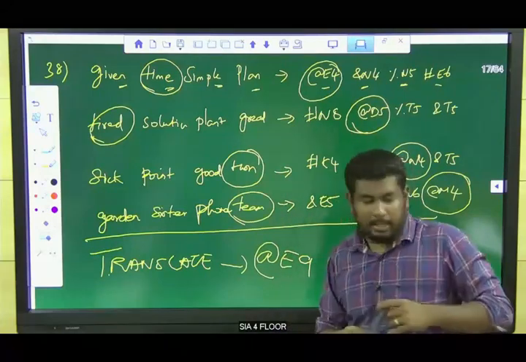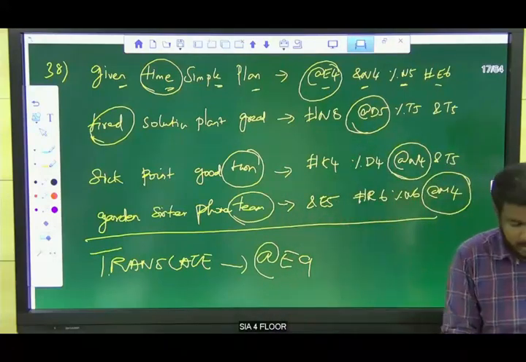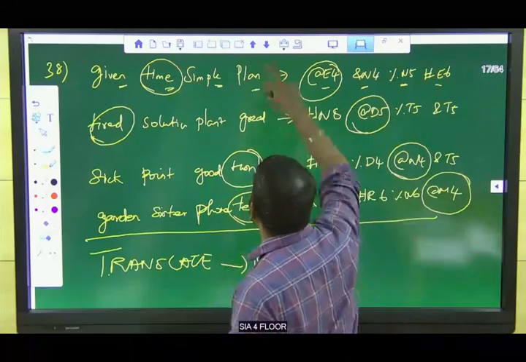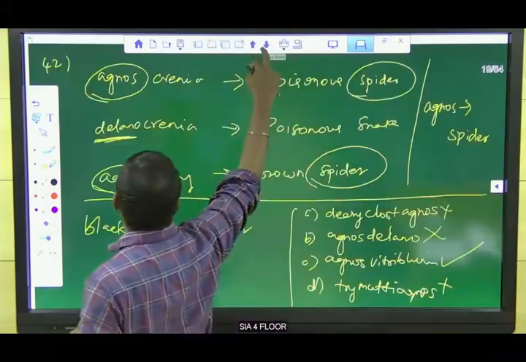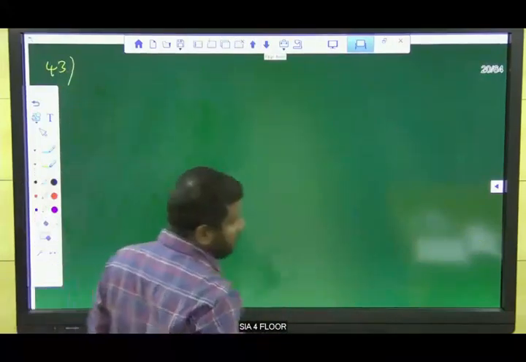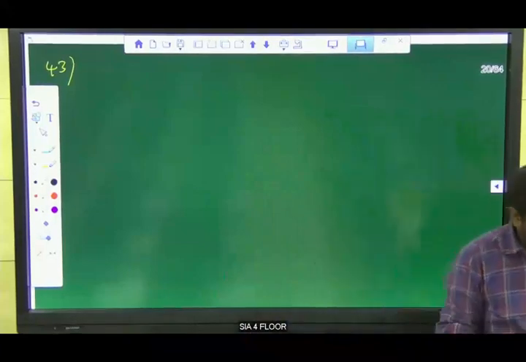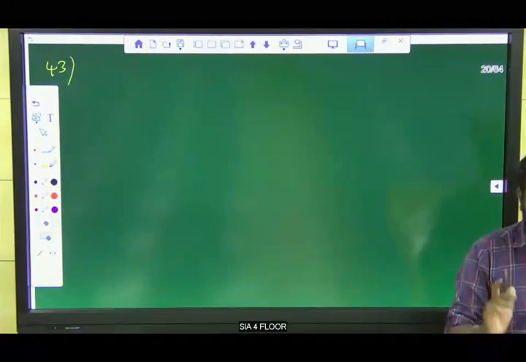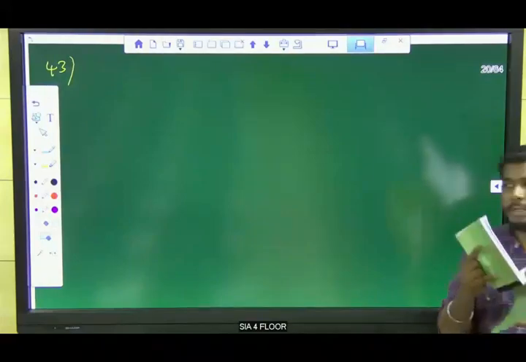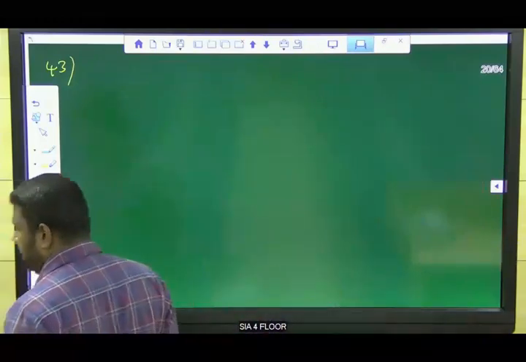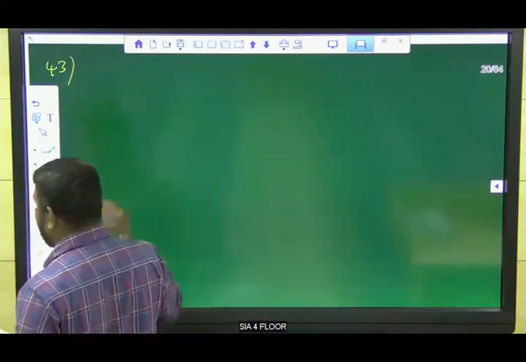I think that's all about the concept of coding and decoding. And one more concept is there. Take question number 43. And guys, question 41 is the same as the 42nd question, so it is also very easy to solve. Try to solve it on your own. Now take the 43rd question.